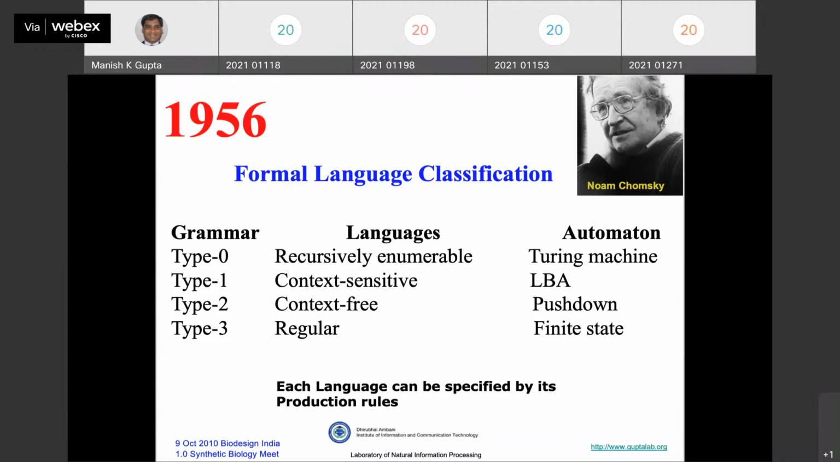Okay, so let me start the last topic of this theoretical computer science.